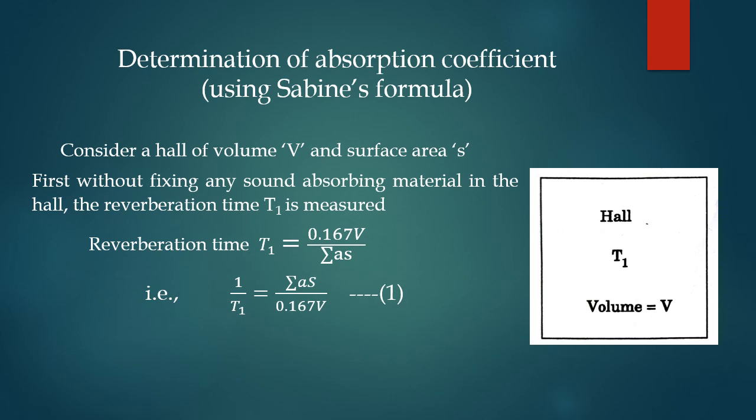Consider a hall of volume V and surface area S. First, without fixing any sound absorbing material in the hall as shown in the figure, the reverberation time T1 is measured. Reverberation time T1 is equal to 0.167 V divided by summation AS. The above equation can be rewritten as 1 by T1 is equal to summation AS divided by 0.167 V. Put this as equation number 1.